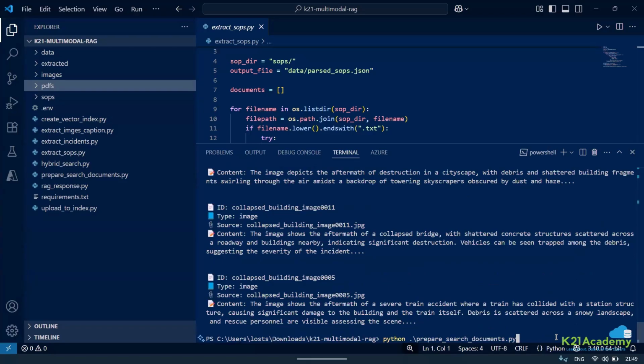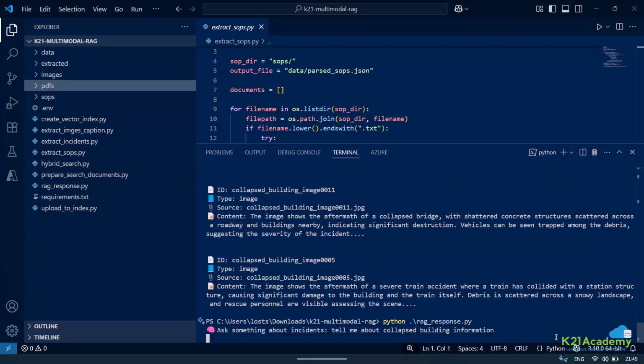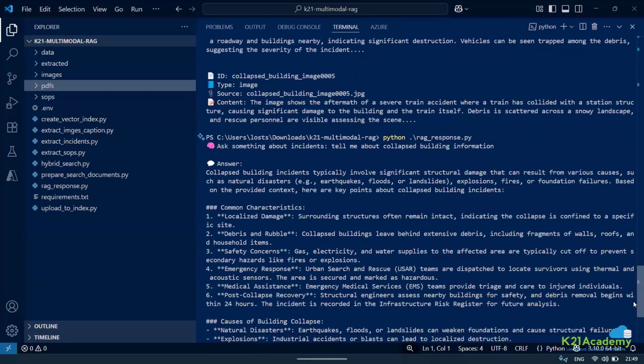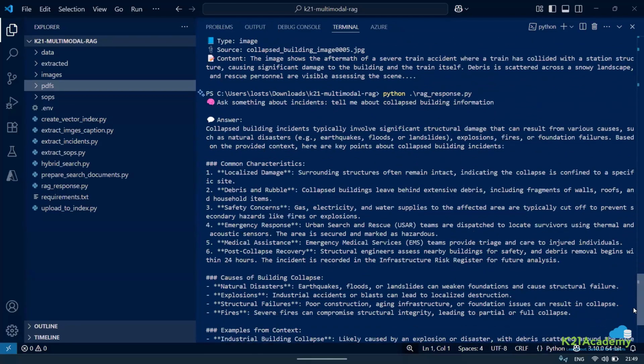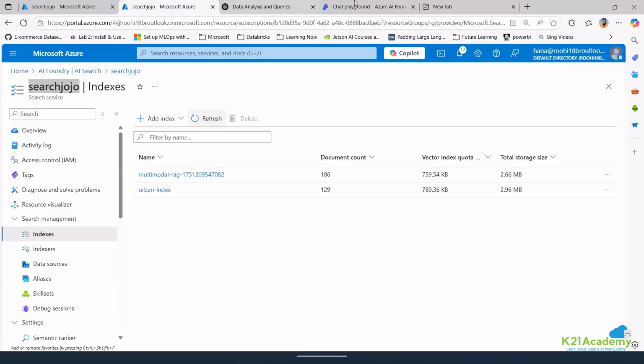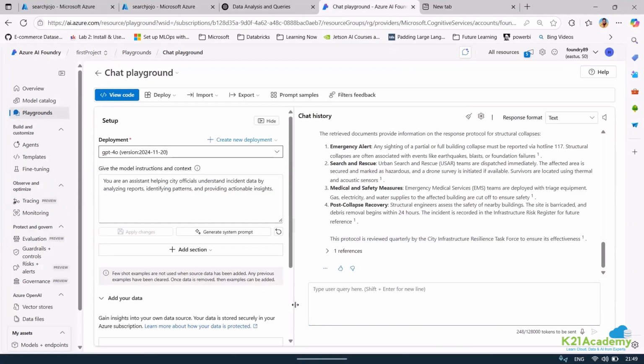Now is it issuing the RAG response? Because we are first searching everything. Now we'll do the RAG response right away. I just did a search, right? Now let me ask a question related to building. In the playground, we searched, right? What were we searching, the RAG response or the hybrid search? Let me check the playground. Yes, this one.